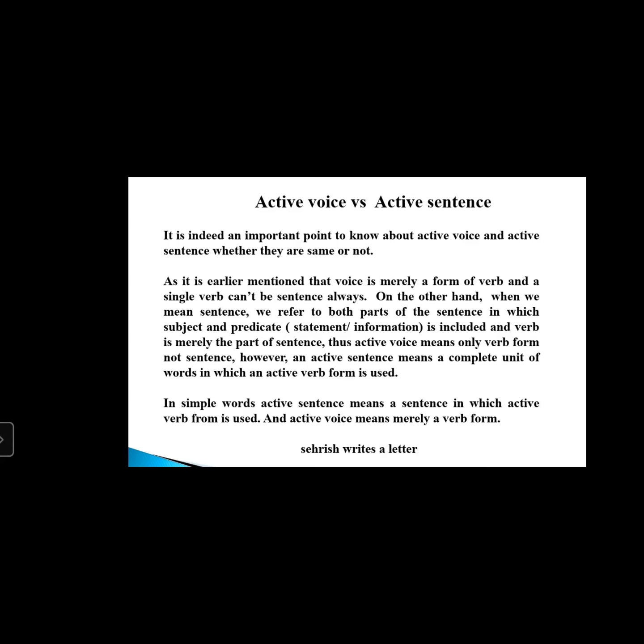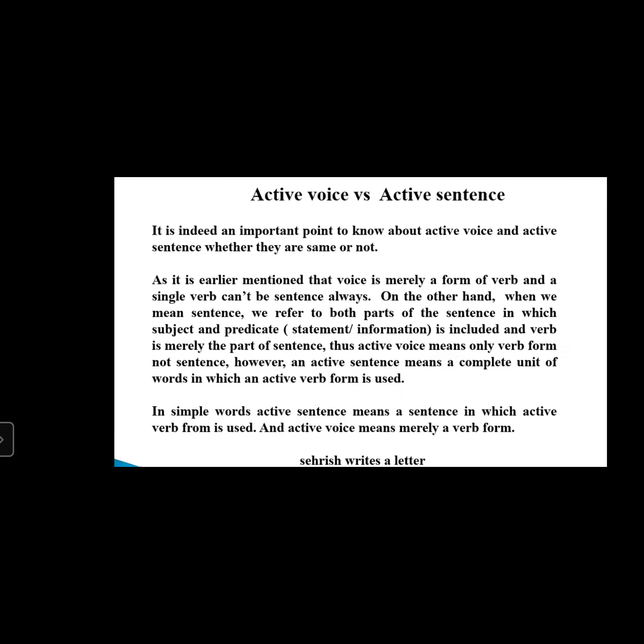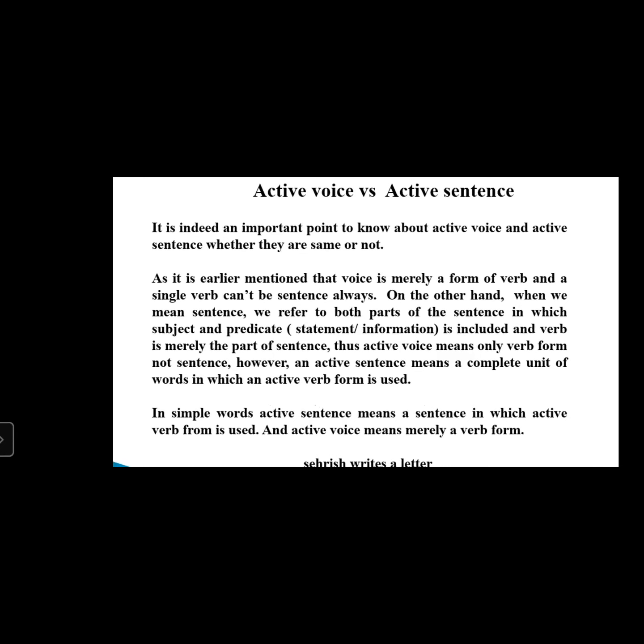It is indeed an important point to know about active voice and active sentence, whether they are the same or not. As mentioned earlier, voice is merely a form of verb, and a single verb cannot always be a sentence. A single verb can be a sentence, but not always, right?